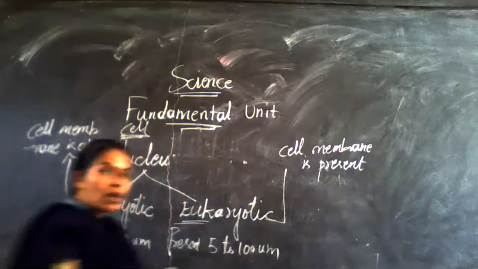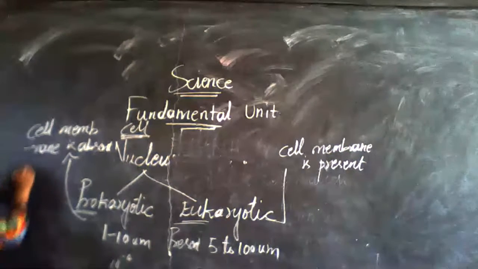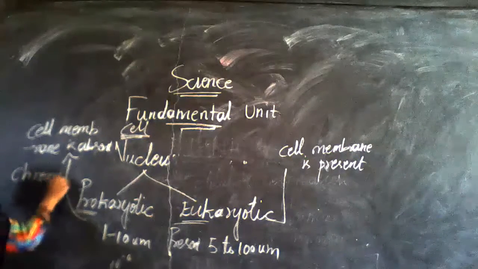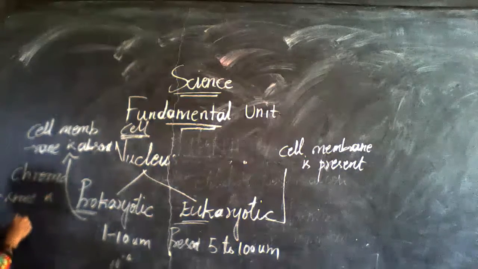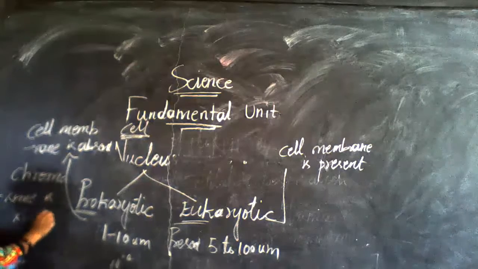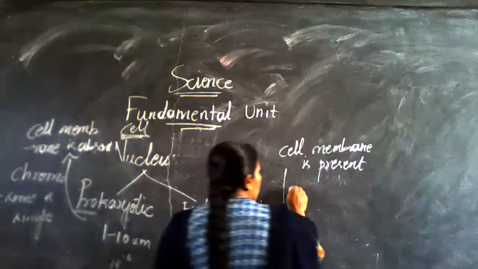Got it? And one more thing: here the chromosome is single, and here the chromosome is more than one.